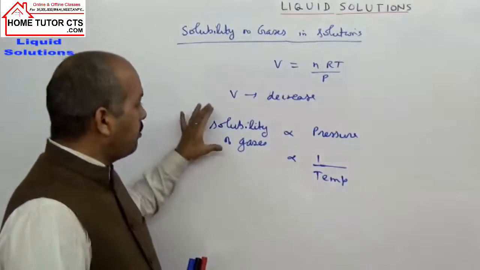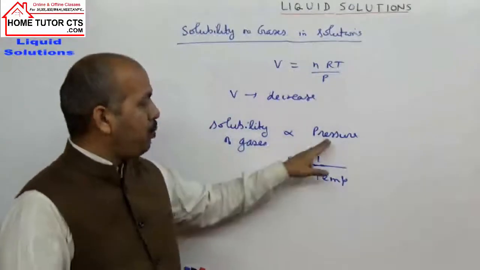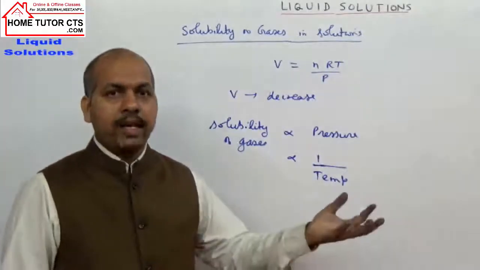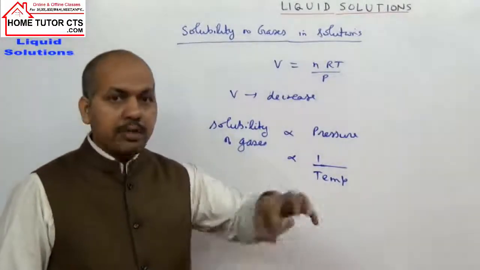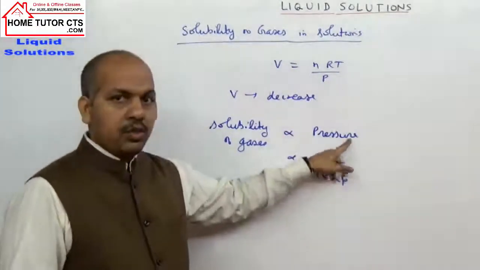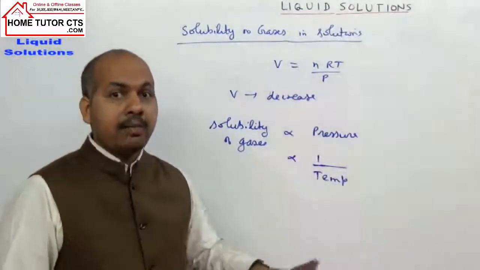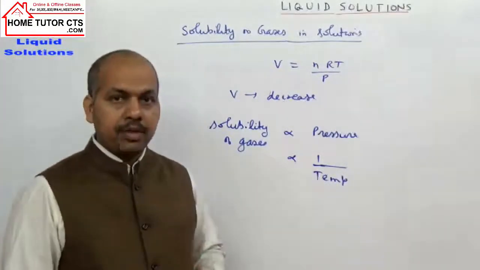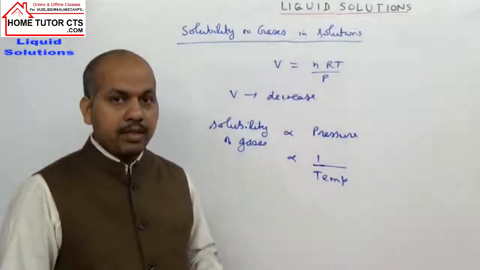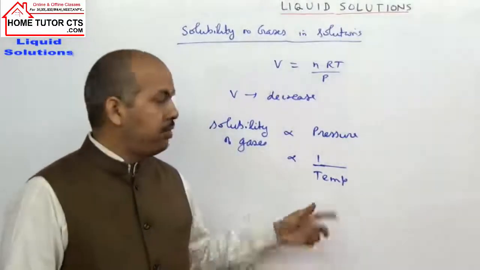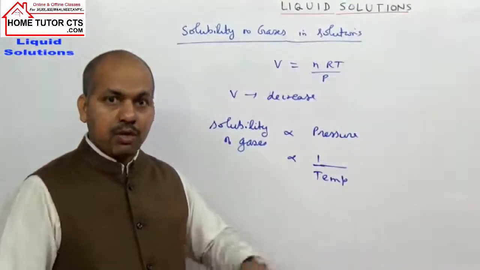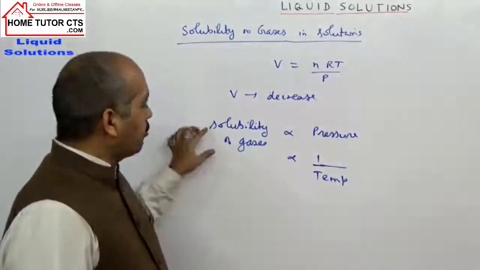The solubility of gas in solution is directly proportional to pressure. Pressure higher, solubility higher. A common example is cold drinks. What do they have? The gas is dissolved. They are always kept sealed so that the gas does not escape to the atmosphere. So the pressure is higher and they are normally kept at low temperature, because if the temperature increases, pressure keeps on increasing and sometimes the bottle may even burst. If the temperature is made much higher, pressure cannot be controlled, and the bottle may burst or develop leakage. Okay, so we can relate it here.